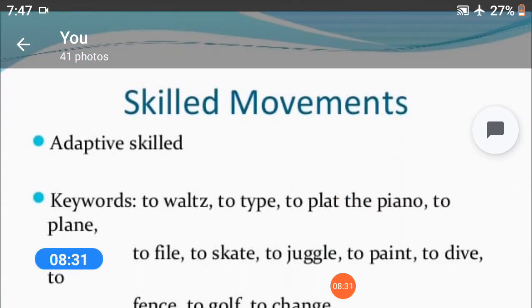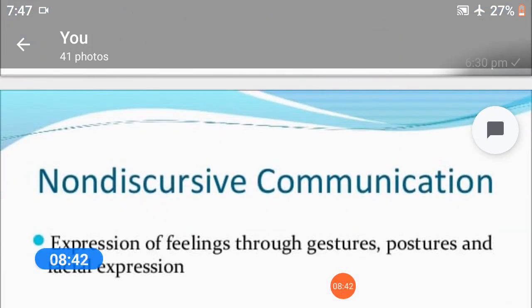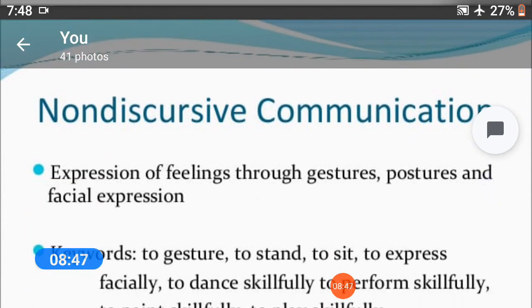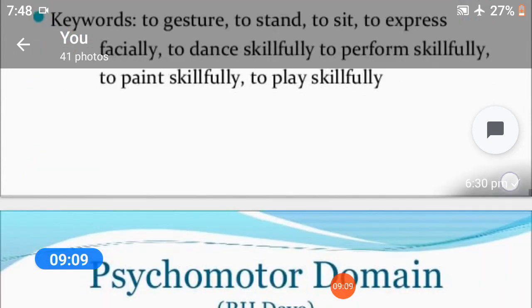Skilled movements, adaptive skill keywords: to type, to play the piano, to plane, etc. Non-discursive communication: expression of feeling through gestures, postures, and facial expressions. Keywords: to gesture, to stand, to sit, to express facially, to dance skillfully, to perform skillfully, to paint skillfully, and to play skillfully.